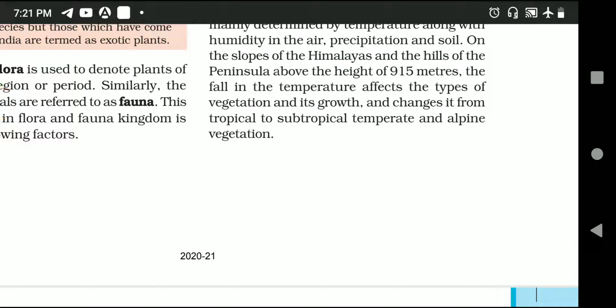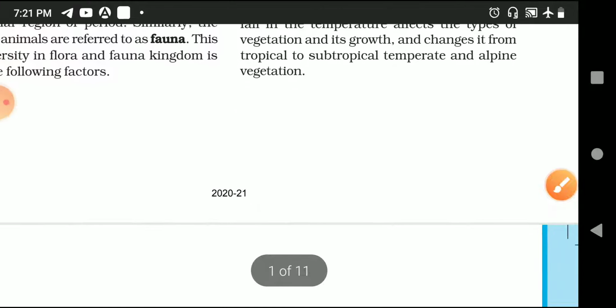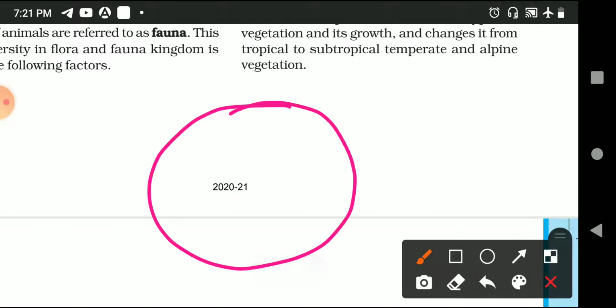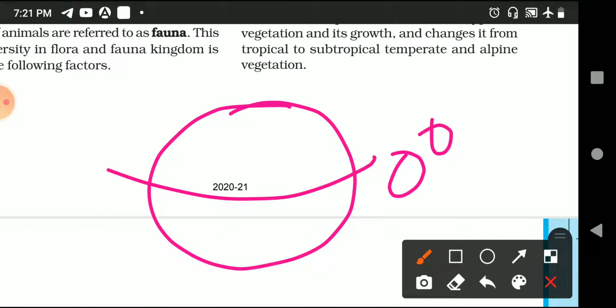So you can go through this. Again, I am drawing this globe so that you can get the reference. In the middle you have the equator. As you move away from the equator, the temperature goes down. Due to this, it also makes your tropical and subtropical type of temperature.